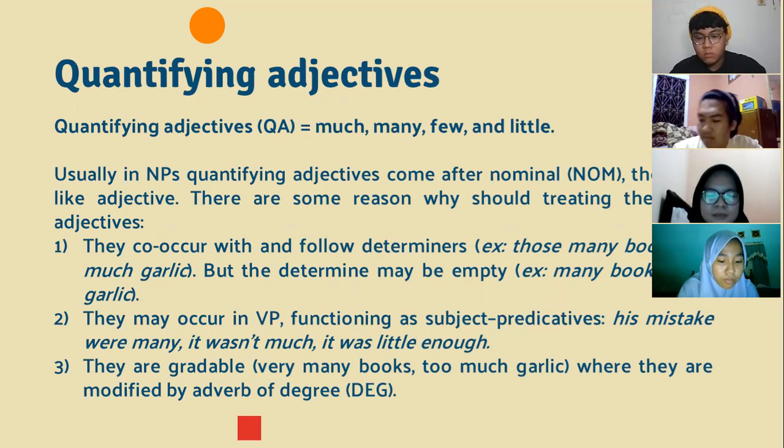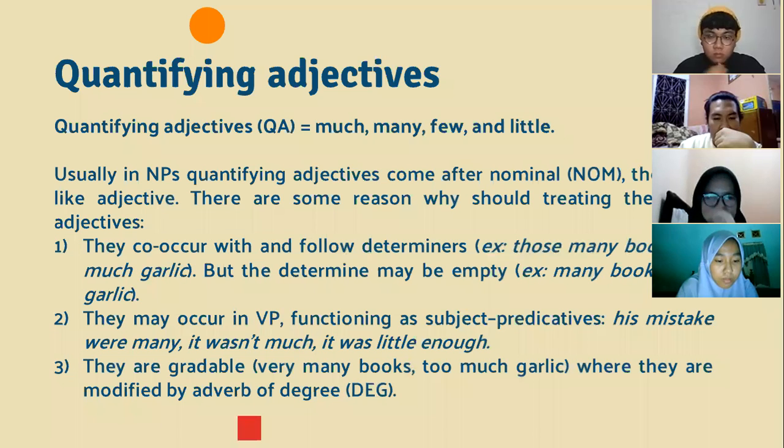One, they co-occur with the following determiners. Example, this many books, that much garlic, but the determiner may be empty. Example, many books, much garlic.